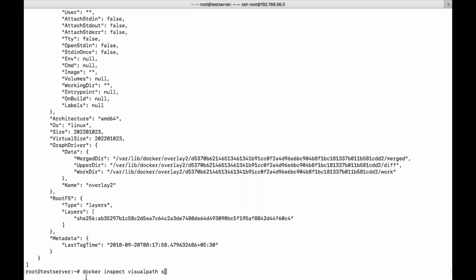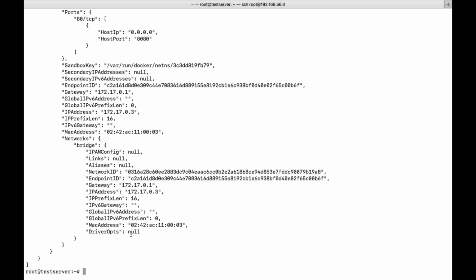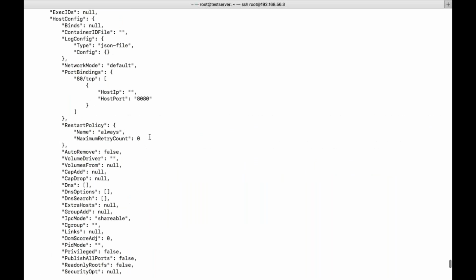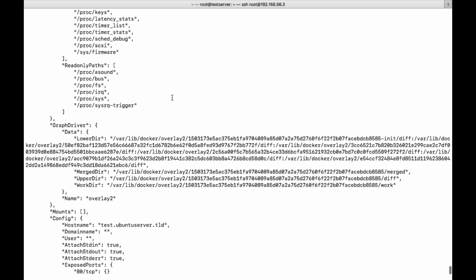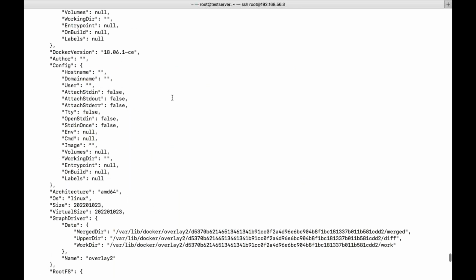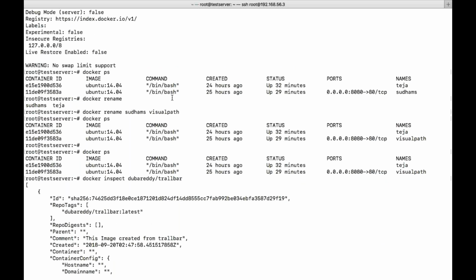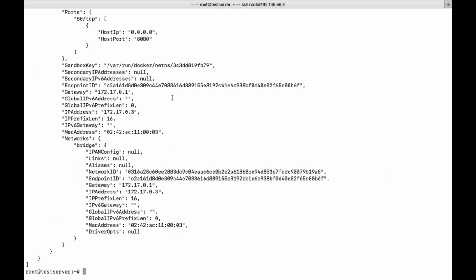You can see, these are container details. Every object you can see. If you want to look at the network, you need to give Docker network inspect and the ID or the name of the network. Each and every object, in the sense containers, images, volumes, these are called objects, right? If you want to see the detailed information, then we need to give the inspect option. So that is all about inspect.